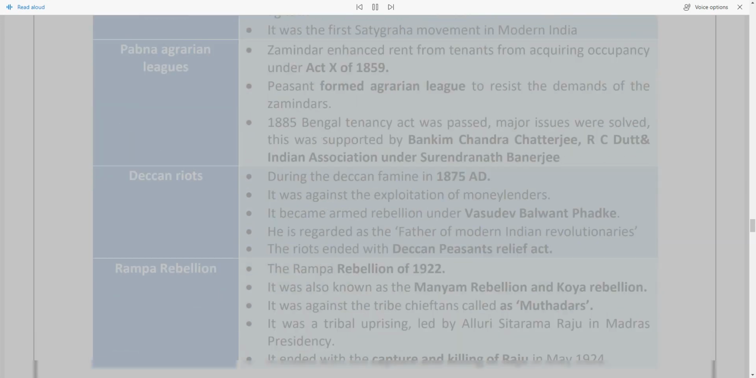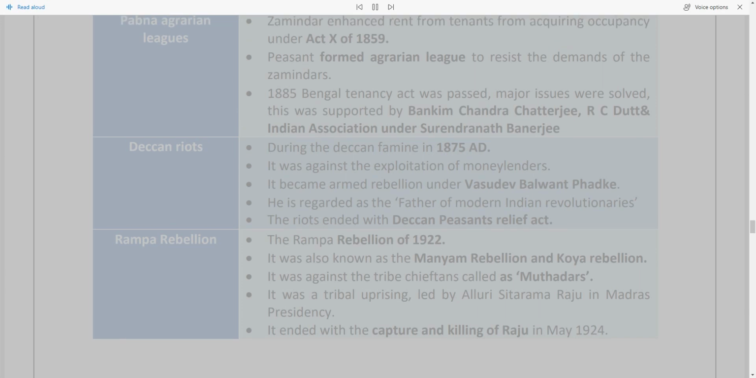Pabna Agrarian League: zamindars enhanced rent from tenants to prevent them from acquiring occupancy rights under Act X of 1859. Peasants formed an agrarian league to resist the demands of the zamindars. In 1885 the Bengal Tenancy Act was passed and major issues were solved. This was supported by Bankim Chandra Chatterjee, R.C. Dutt and the Indian Association under Surendranath Banerjee.